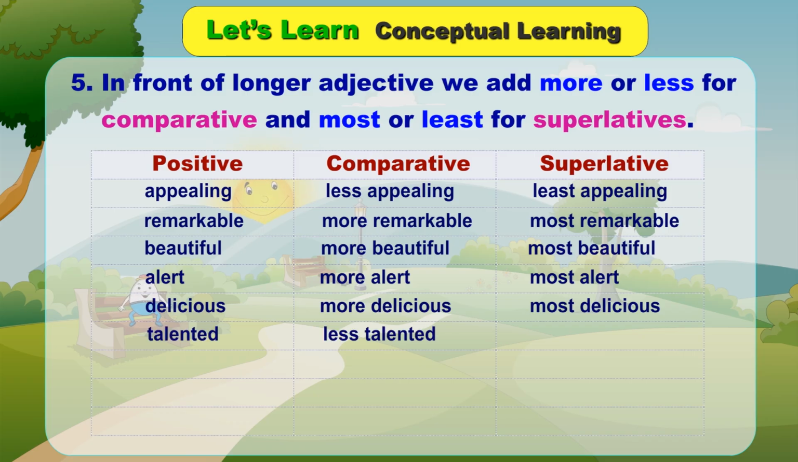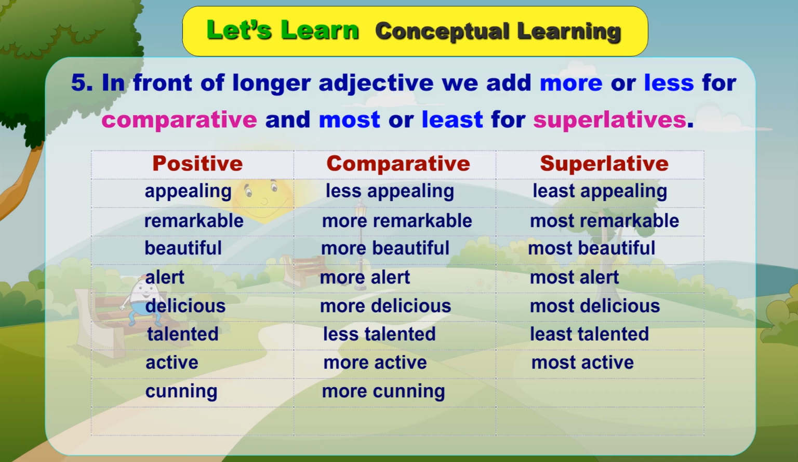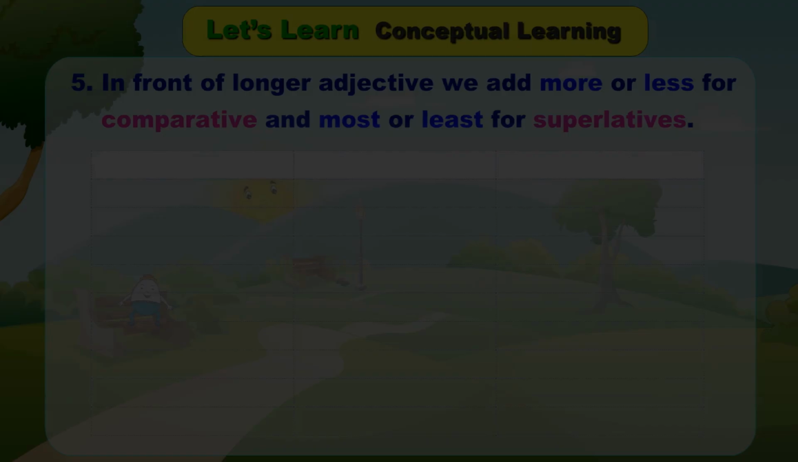Talented, less talented, least talented. Active, more active, most active. Cunning, more cunning, most cunning. Popular, more popular, most popular.